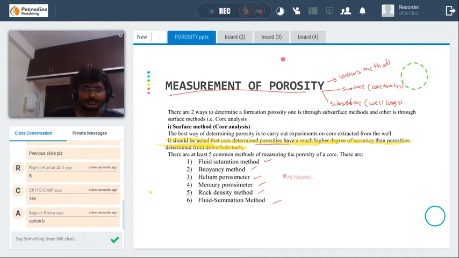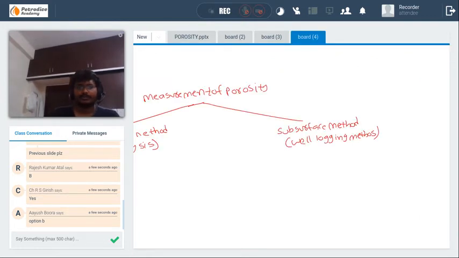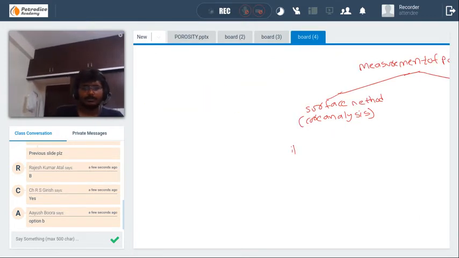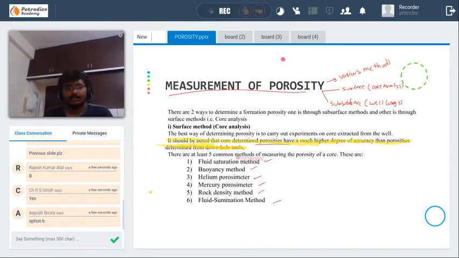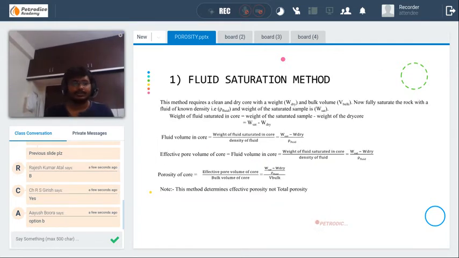We'll go one by one. Okay, firstly we'll go to the fluid saturation method.